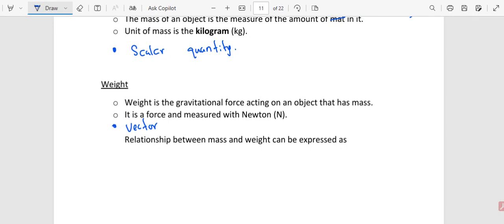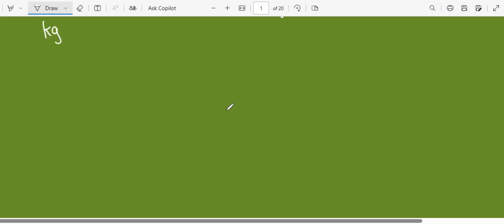Now, when it comes to mass and weight, there is a relationship between them. Normally, we say we measure our weight when we go to a doctor or hospital. If you stand on a balance or a scale, it will point to a value.